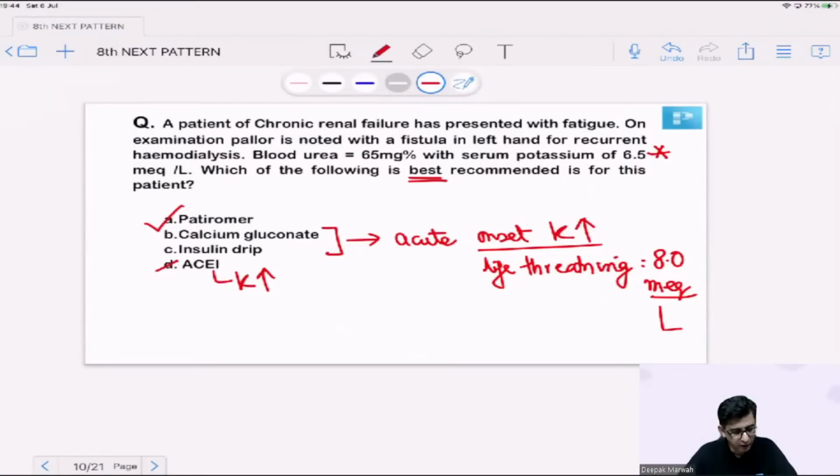When would we give insulin drip? After giving calcium gluconate, the next thing that we do is insulin drip. So if he says what is the drug of choice for life-threatening hyperkalemia, the answer is calcium gluconate. If he says how would you be able to reduce the value of potassium in the patient, because calcium gluconate does not reduce it, specifically how would you lower potassium values in a case of life-threatening hyperkalemia, that's where you would be giving insulin drip in the patient.